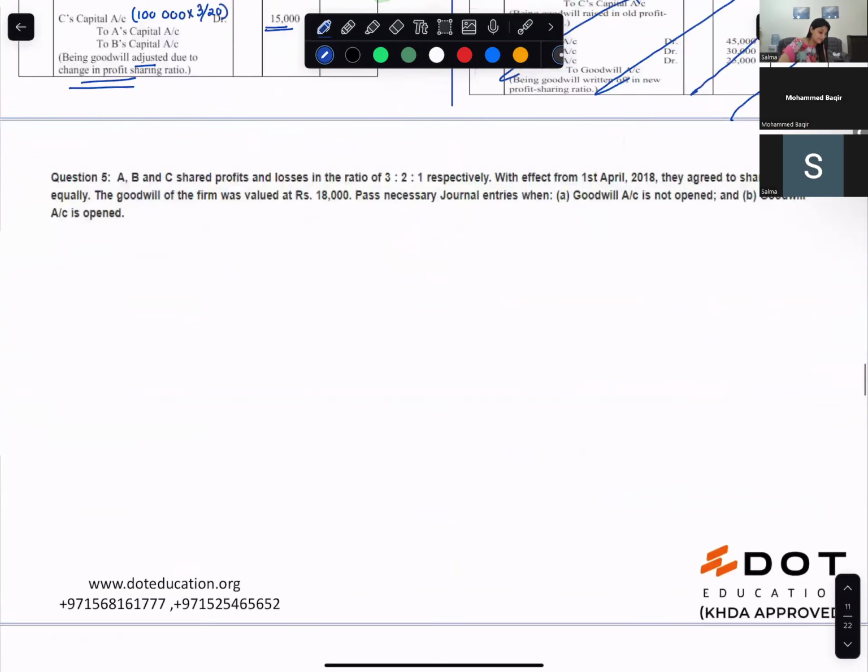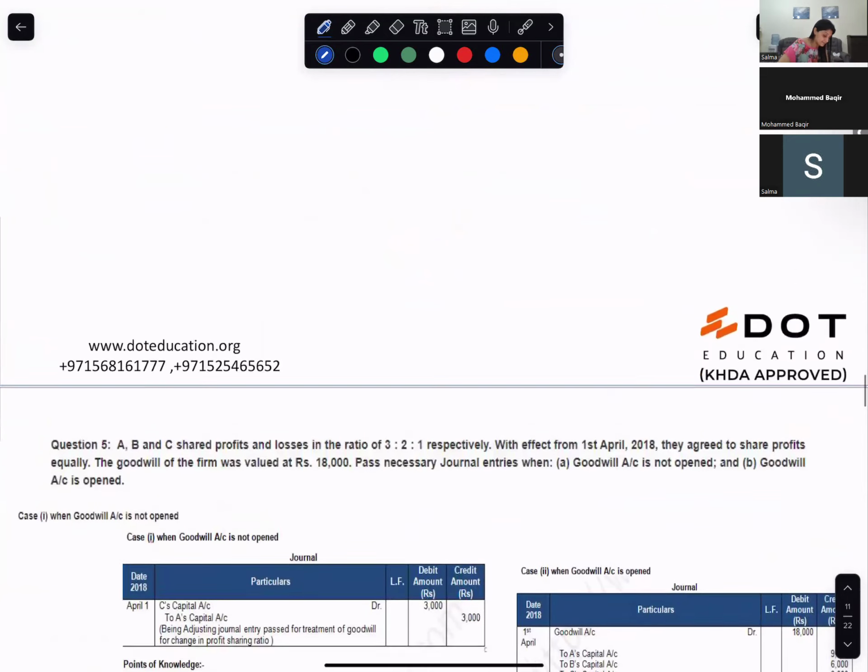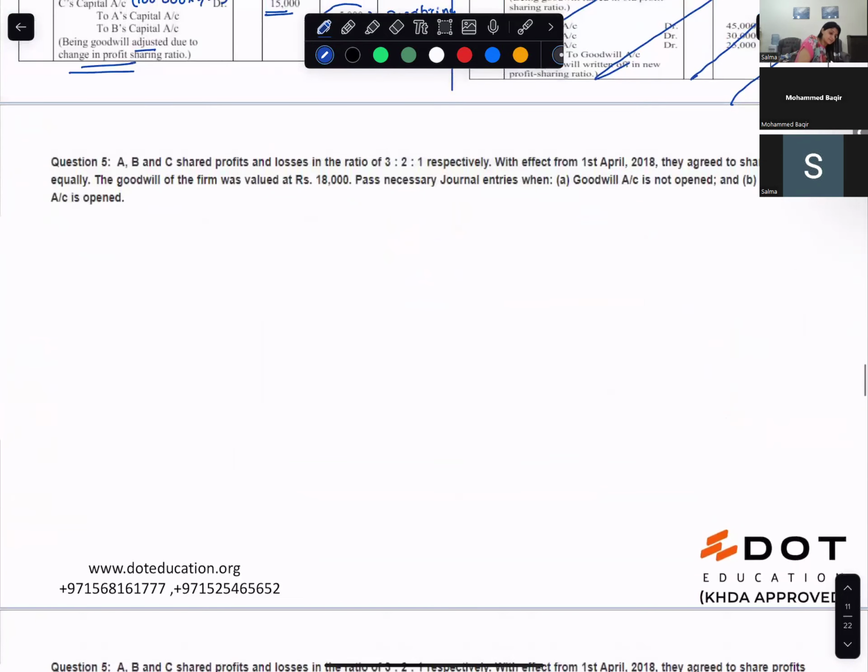Can you read the next sum, please? A, B, and C share profits and losses in the ratio 3 is to 2 is to 1 respectively. So this is the old ratio. With effect from 1st April 2018, they agreed to share profits equally. That is the new ratio, 1 is to 1 is to 1.